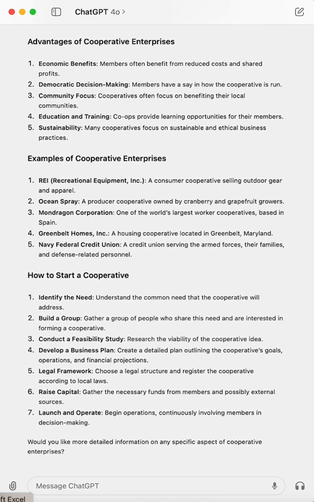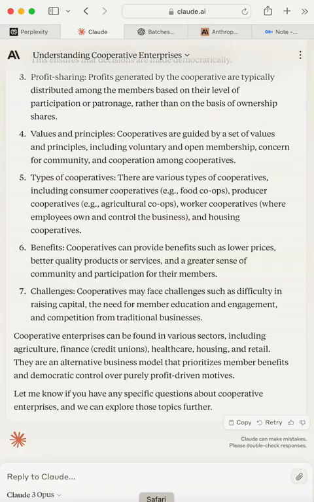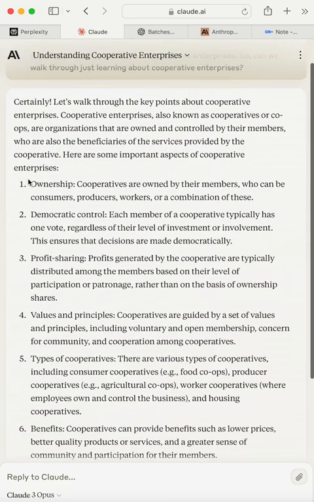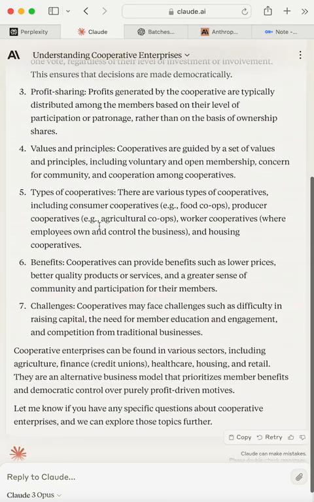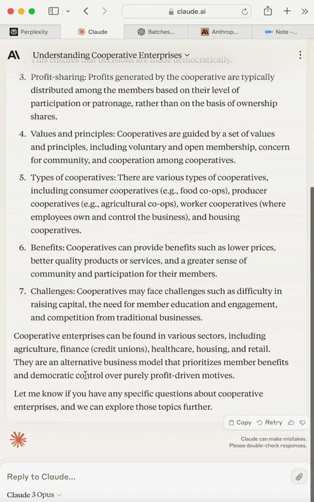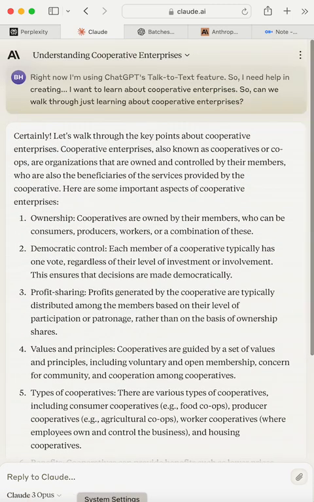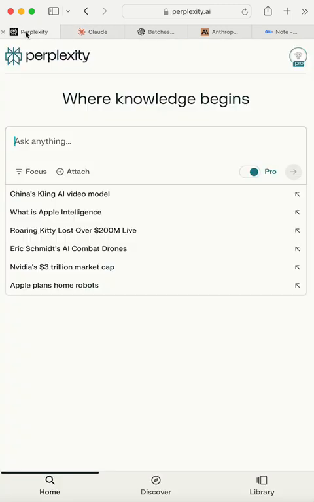And then if you look at Claude, it gives aspects. These are the key aspects. How do you want to get more specific? And so you would have a good overview here, and then you can go in Perplexity and say, what is your research topic?